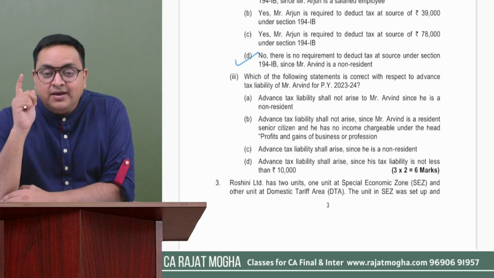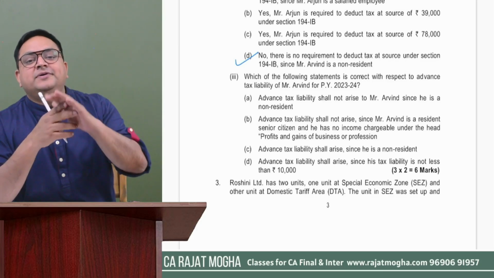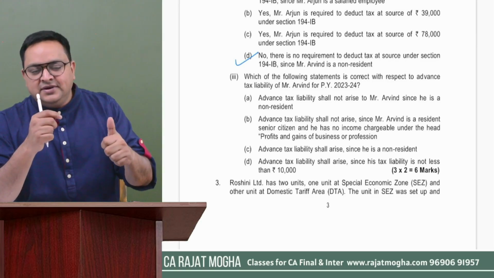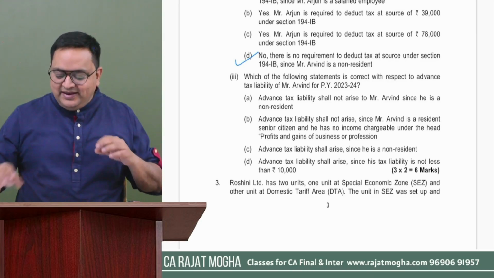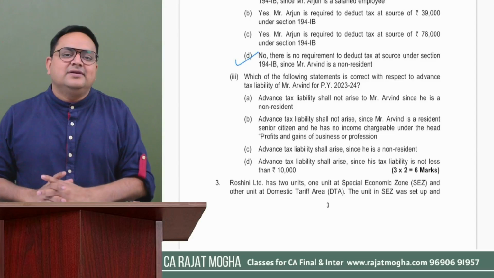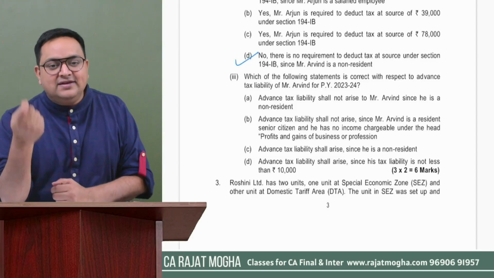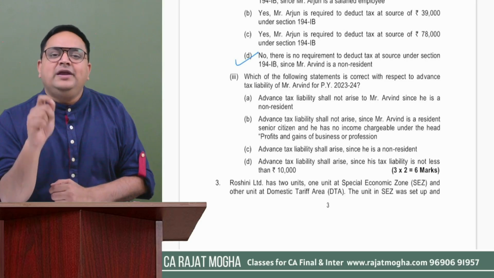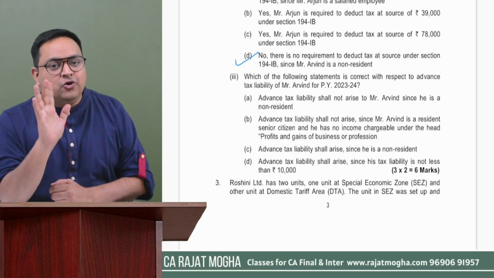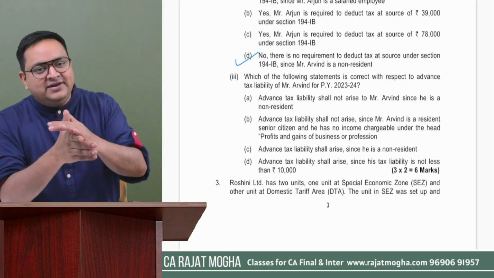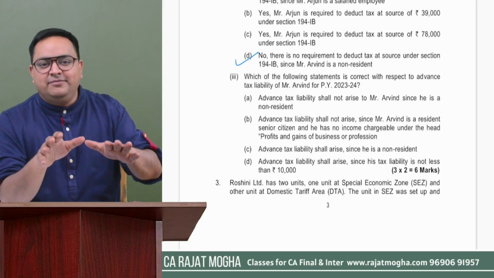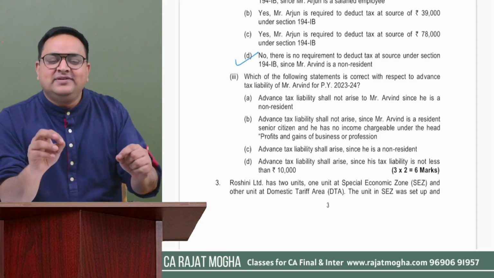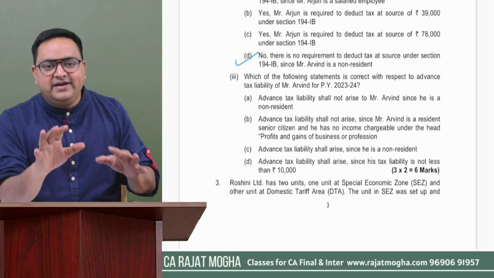But if that person is a senior citizen plus resident, this is a thumb rule, guys: in the Income Tax Act, whenever the benefit of senior citizen is given in any provision, it is only for residents, not non-residents. So if a non-resident is a senior citizen, there is no benefit. The benefit is given only to senior or super senior citizens who are resident.